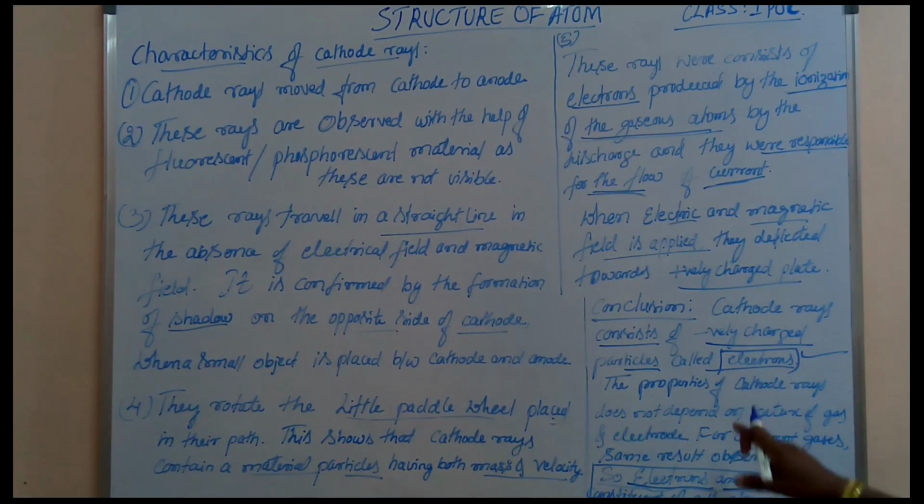Also, the properties of cathode rays do not depend on the nature of the gas taken in the tube or on the electrode material.